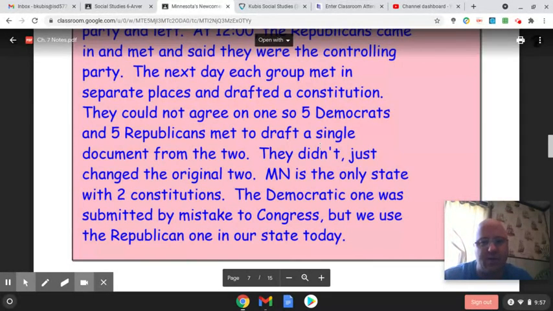The Democratic one was submitted to Congress by mistake, but we actually use the Republican one in our state today as our constitution. And of course, this happened over 150 years ago, so there's been some changes to the Constitution since then. But basically, in a nutshell, they created a constitution that tells the state government how it would operate.